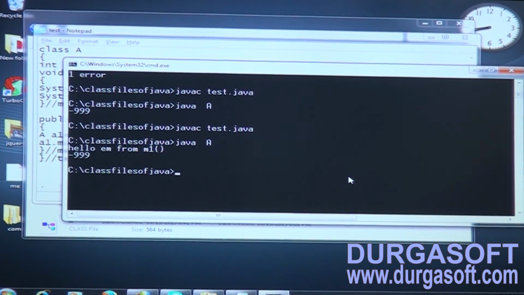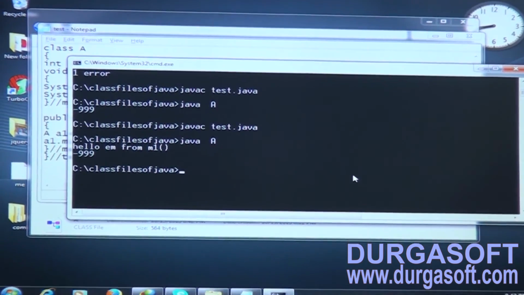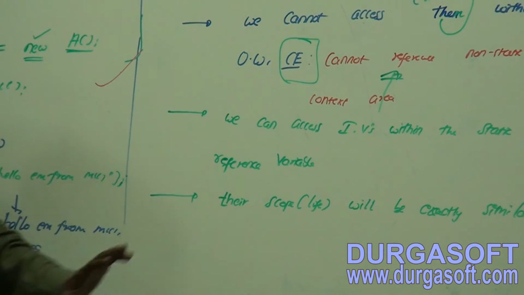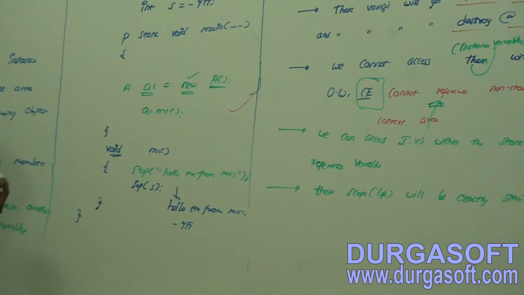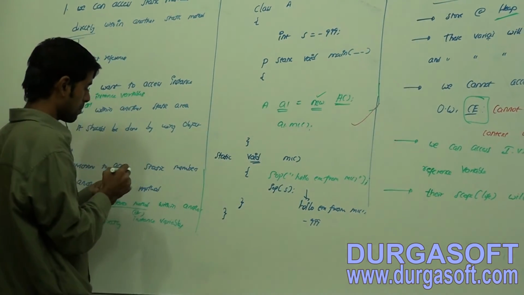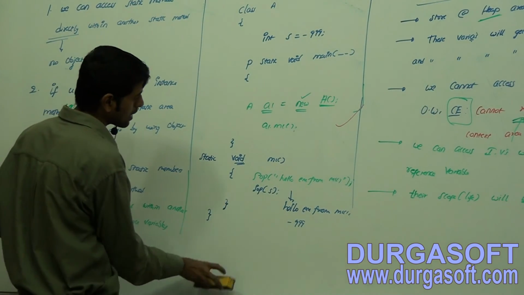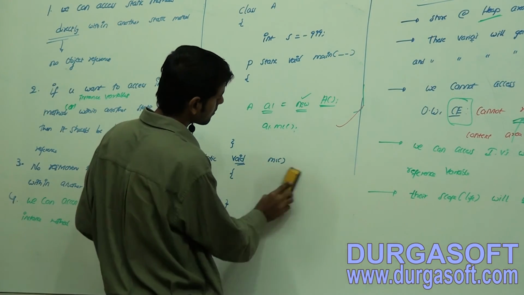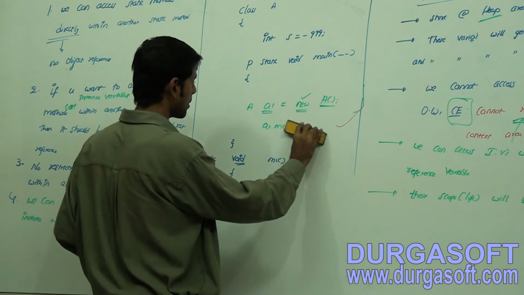Now observe here. Let us understand the scope thing. Let me make this one a static method. Static method. Static. Now let me take out this one.